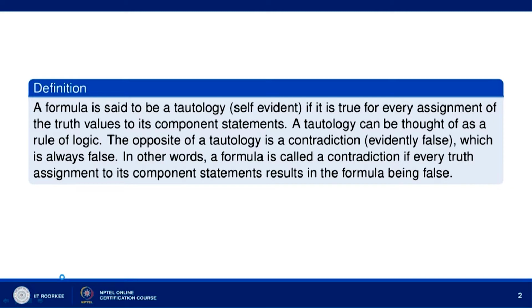The opposite of a tautology is a contradiction, and contradiction means evidently false. So, the opposite of a tautology is a contradiction which is always false. In other words, a formula is called a contradiction if every truth assignment to its components results in the formula being false. Consider the propositions: the professor is either a woman or a man.